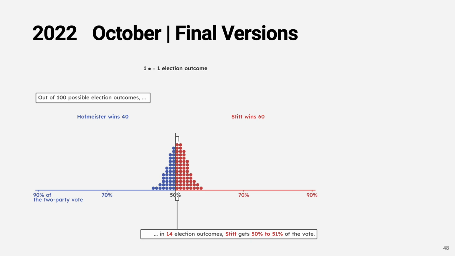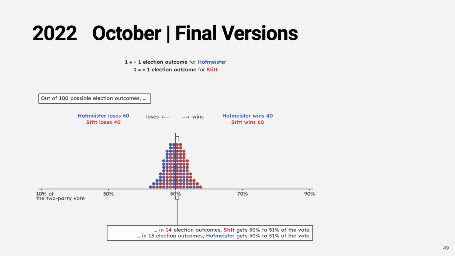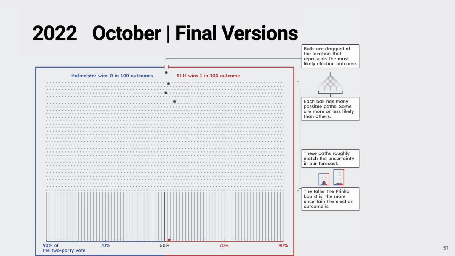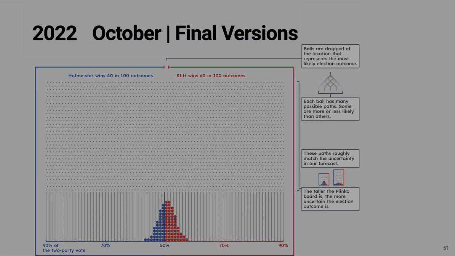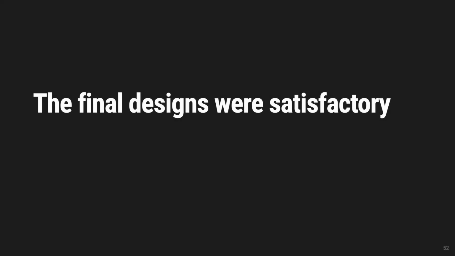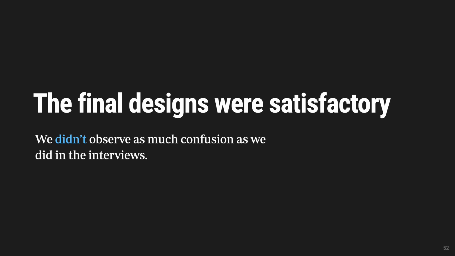Okay, in the end, I'm going to quickly show you the final versions we have from the original paper and the website. 1 dot plot, 2 dot plot, 2 intervals, and the plane code with many annotations. Based on our original paper, these final designs were satisfactory. We did not observe as much confusion as we did in the interviews.